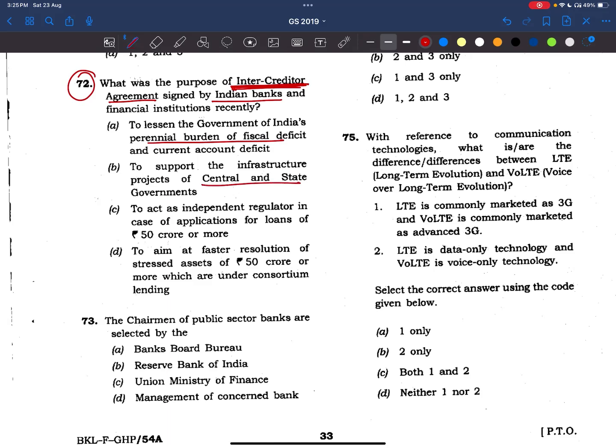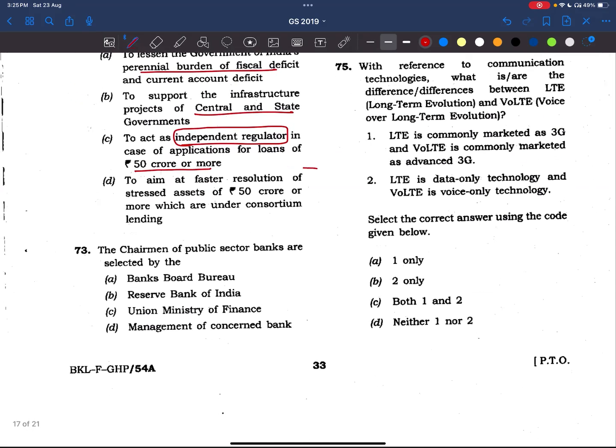Now, it acts as an independent regulator in case of applications for loans of 50 crore or more? It is telling regulator, but this is an agreement between the creditors. See, this is the answer: to aim at faster resolution of stressed assets of 50 crore or more which are under consortium lending. This is the main focus.